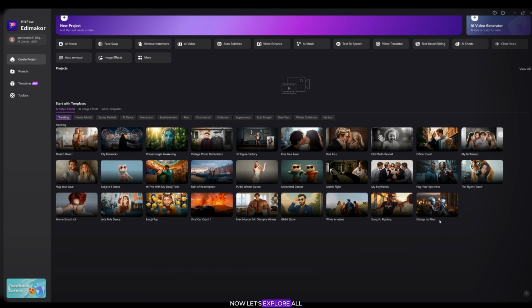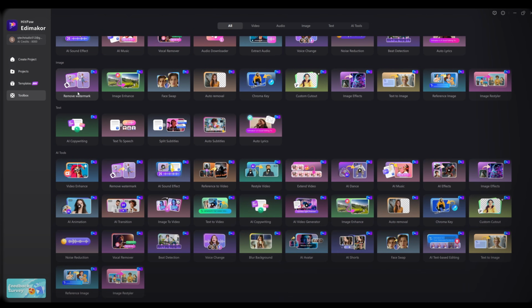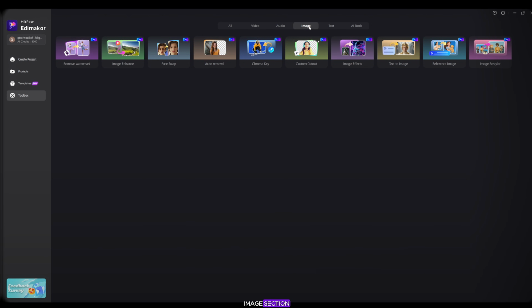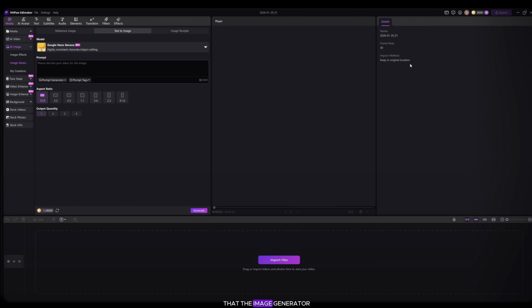Now, let's explore all these tools step by step. First, go to the image section, and then click on Text to Image. Now you can see that the image generator is open.